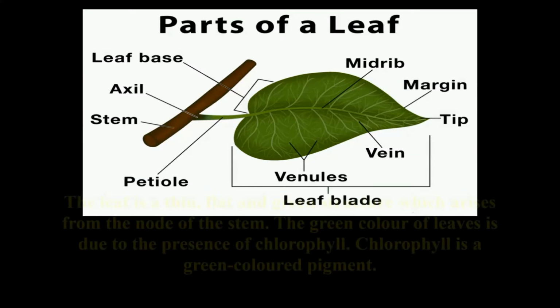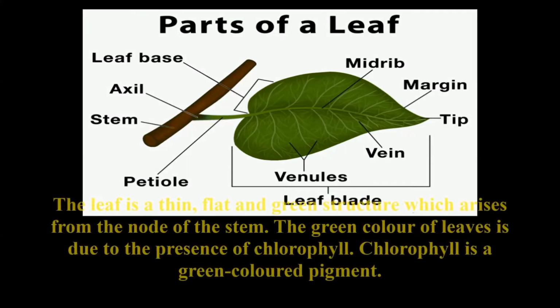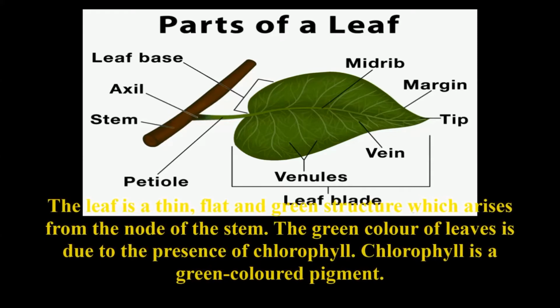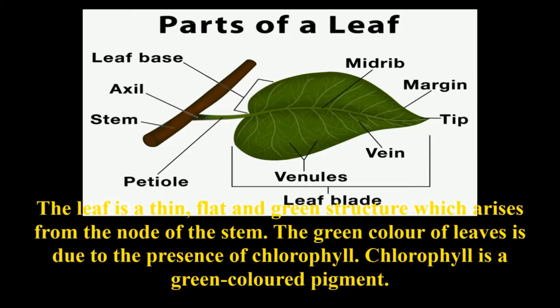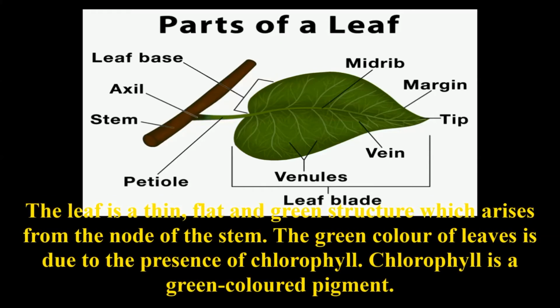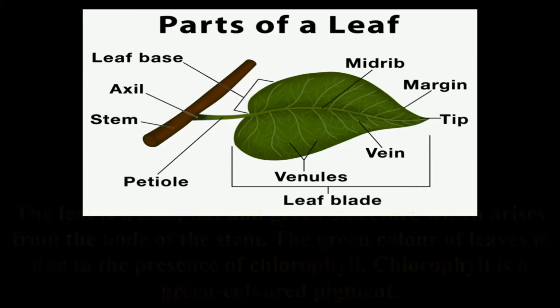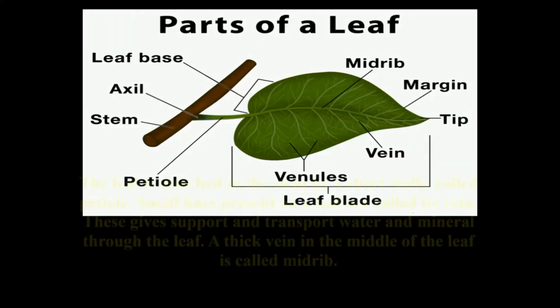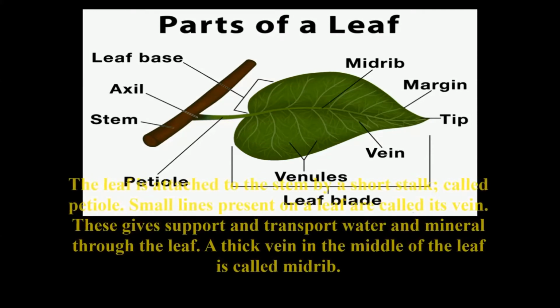Now let us discuss the parts of a leaf. The leaf is a thin, flat and green structure which arises from the node of the stem. The green color of a leaf is due to the presence of chlorophyll. Chlorophyll is a green color pigment. The flat green portion of a leaf is called a leaf blade or lamina. The leaf is attached to the stem by a short stalk called petiole.